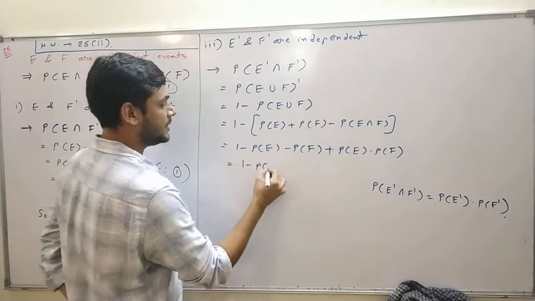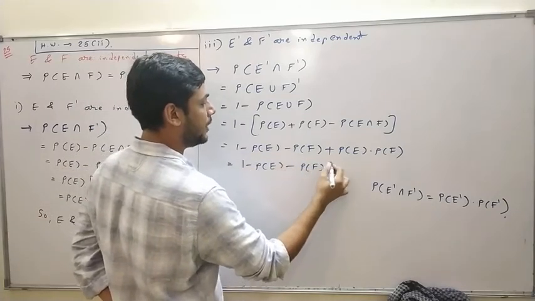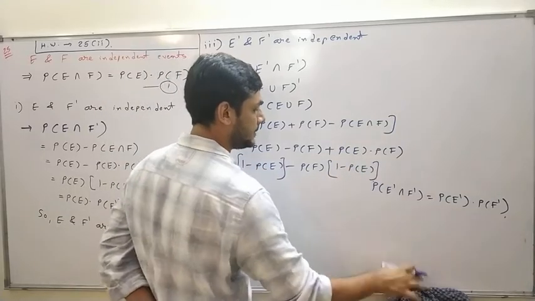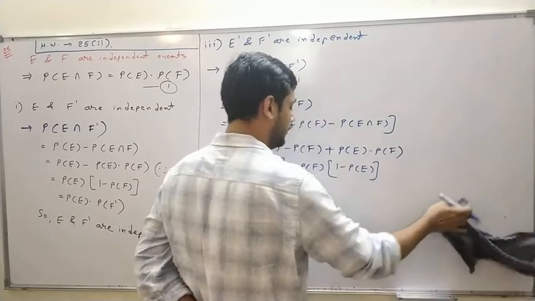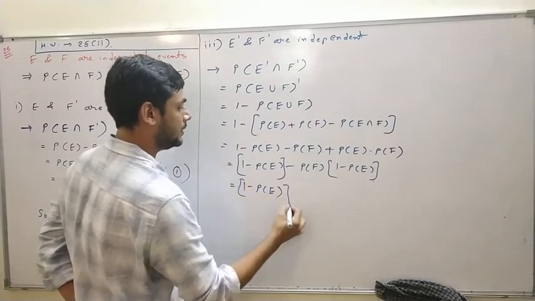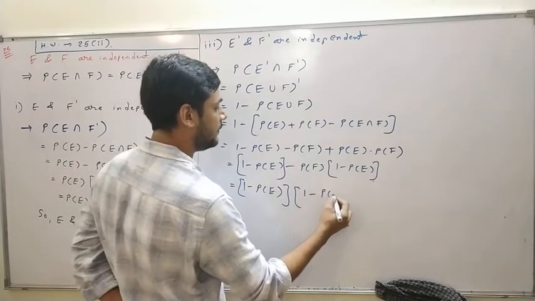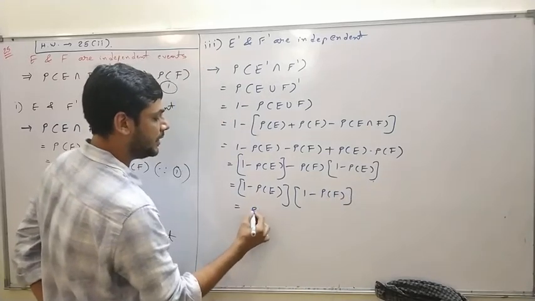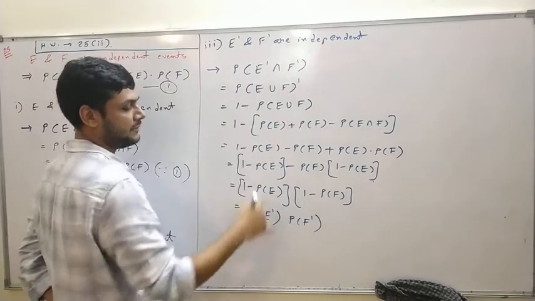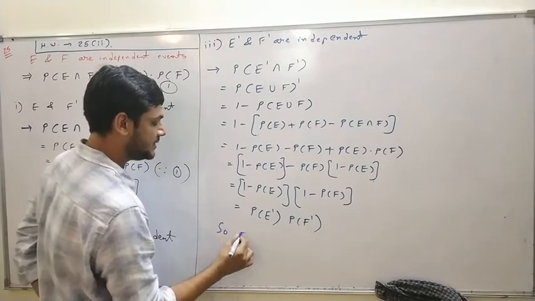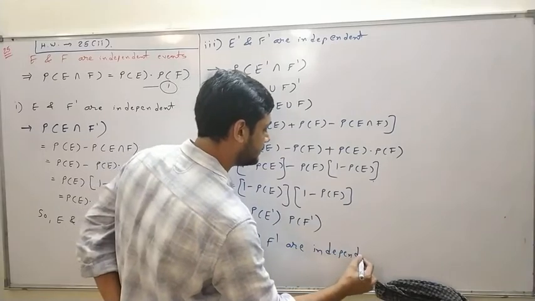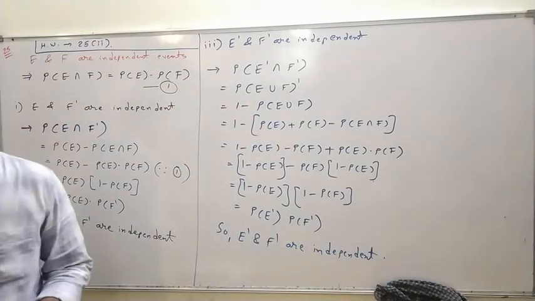So that is equal to 1 minus P of E minus P of F, and from the last two terms I can take common, writing 1 minus P of E. So from both the terms, 1 minus P of E is common. In the second term 1 and P of F is remaining. So 1 minus P of E is P of E dash, and 1 minus P of F is P of F dash. So P of E dash intersection F dash is equal to P of E dash into P of F dash. So we can say that E dash and F dash are independent.